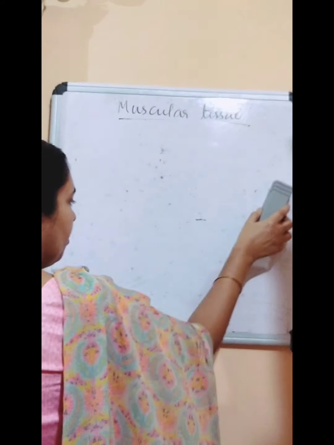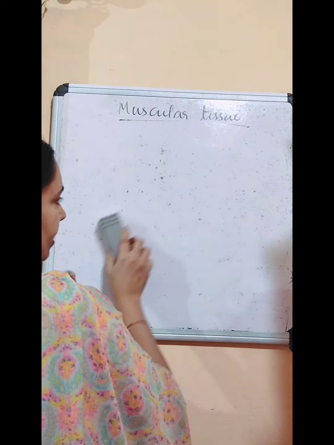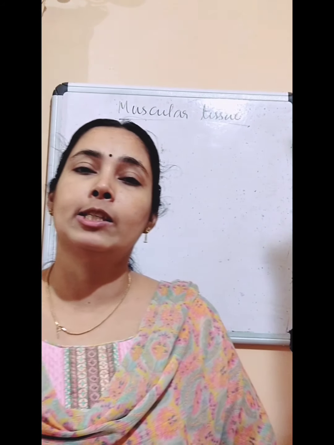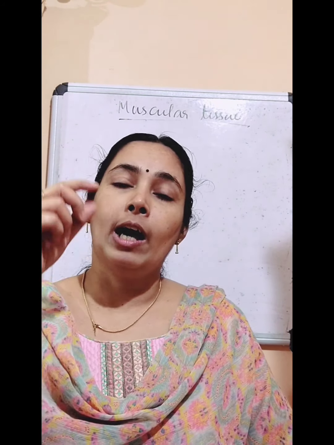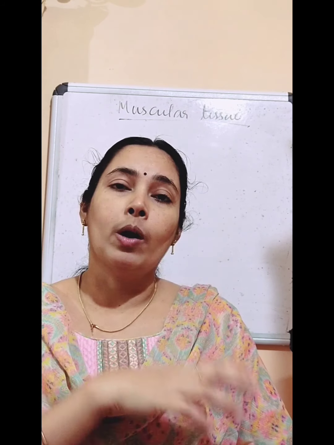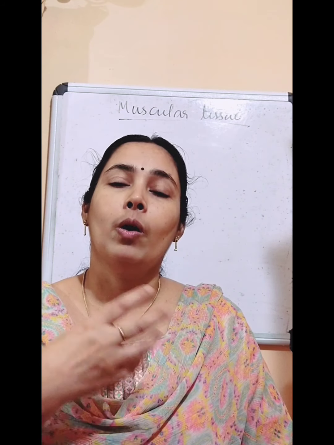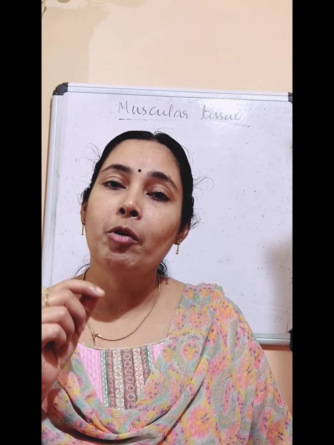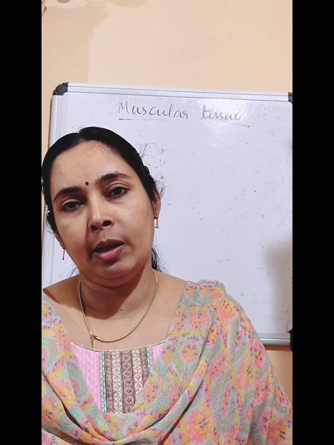So now we have studied skeletal muscle. Then we can look at another type of muscle that is present in the iris of our eyes, in our blood vessels, in the trachea, or in the ureter of our kidneys. What type of movement is that? Involuntary movement.